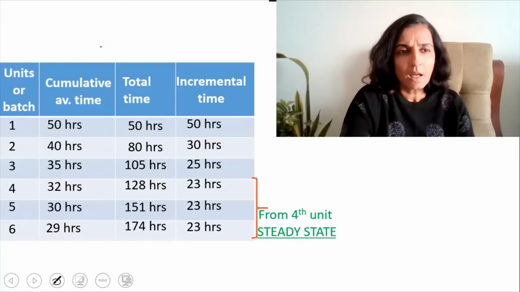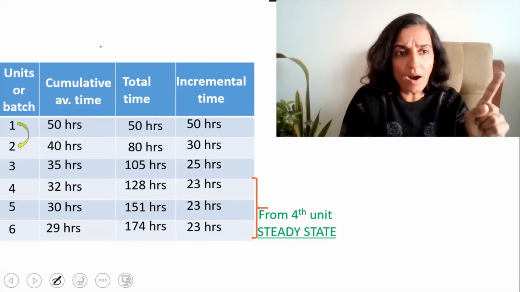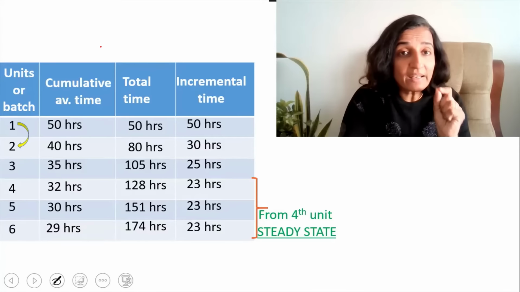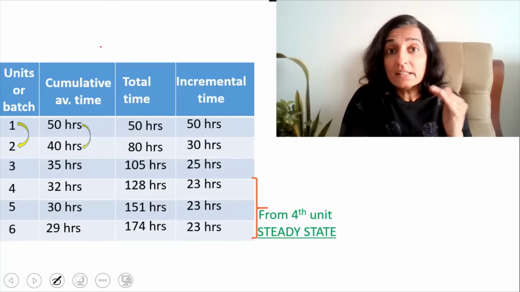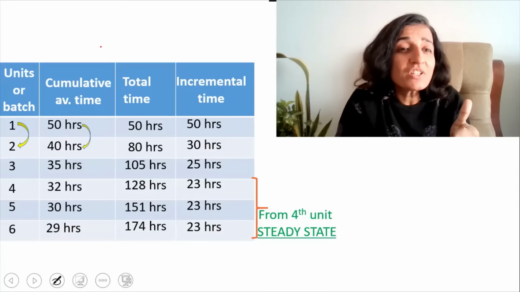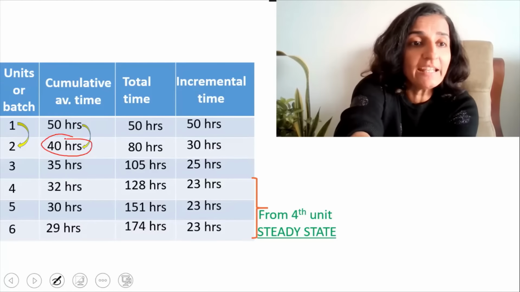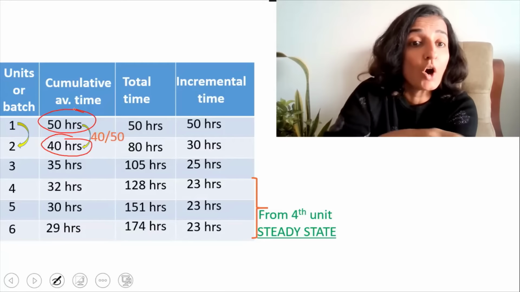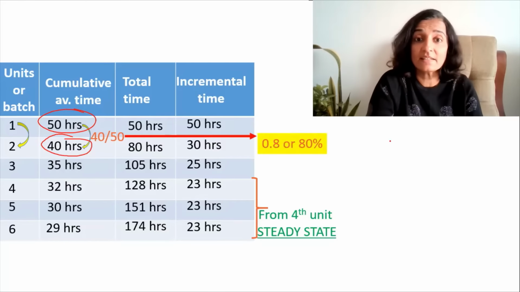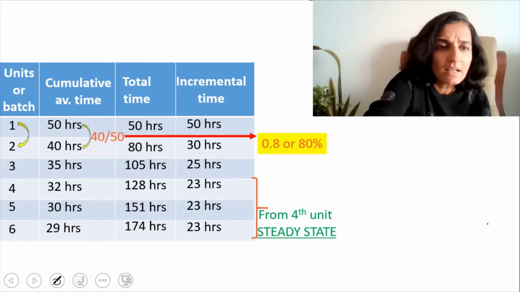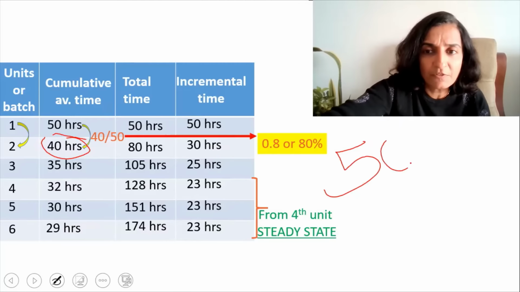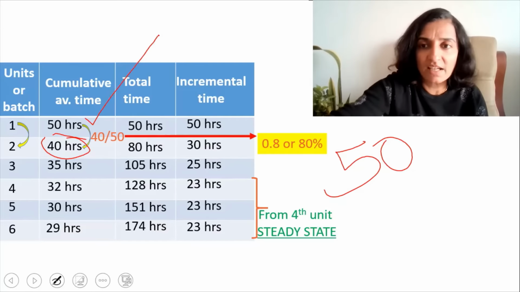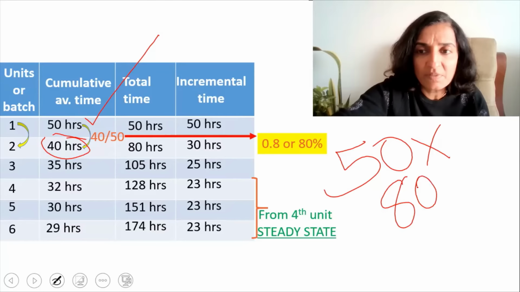If you notice here, when the units jump from 1 unit to 2 units, the cumulative average time reduced from 50 hours to 40 hours. The average time reduced. Reduced to how much extent? It reduced to 40 divided by 50, or it reduced to 80%, or 0.8. And what is this 80%? The subsequent cumulative average time, that is 40 hours, is actually the original cumulative average time of 50 hours multiplied by 80%, because 50 into 80% will give you 40 hours.